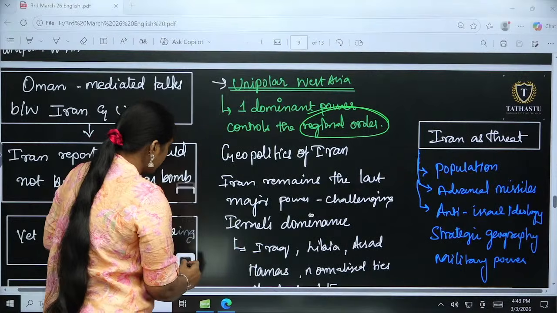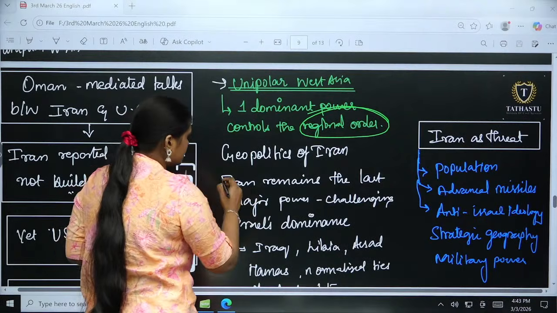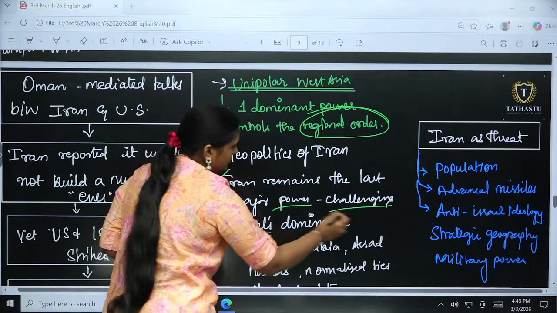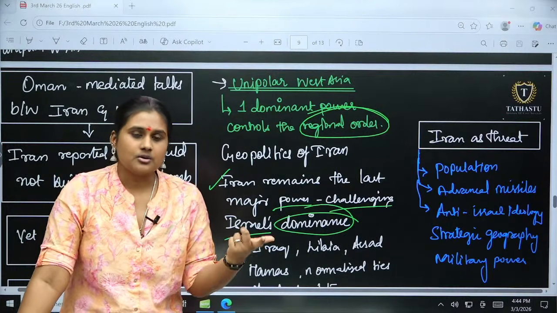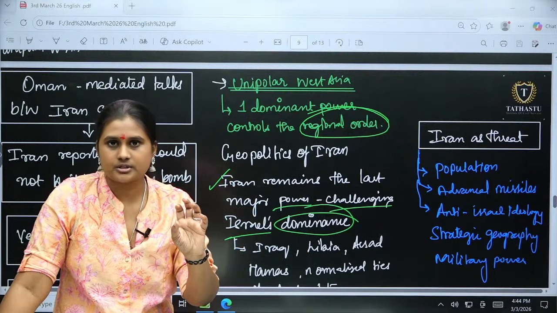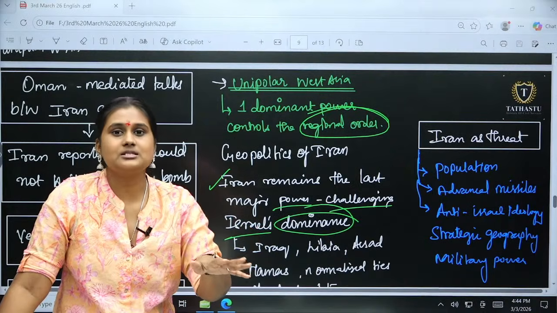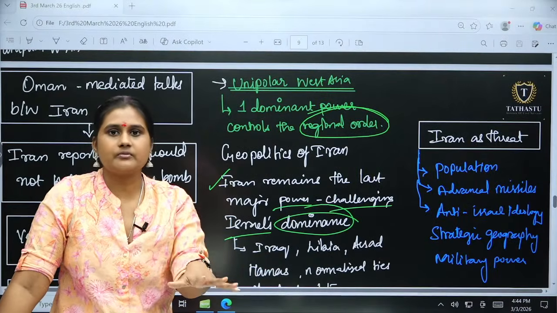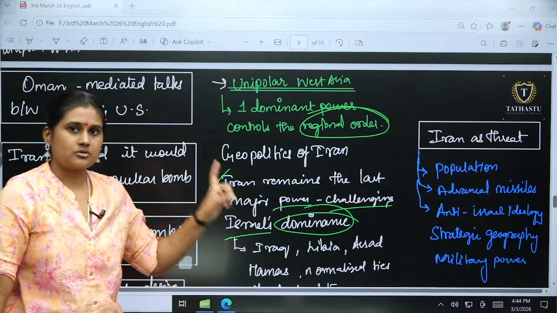Then the geopolitics of Iran, if we see, Iran remains the last major power which is challenging Israel's dominance, right? So this is the major reason to topple Iran. And if we kill the highest authority of the government or the state, what will eventually happen? It will keep disturbances going internally, people's uprising will be there, they will topple the government, and a government favorable to Israel and the US will settle down. So that was the first thing.